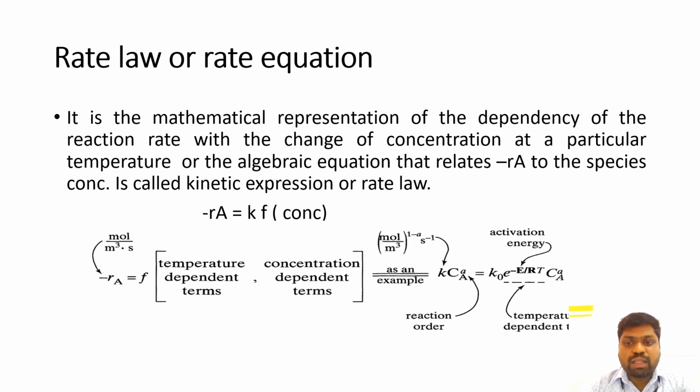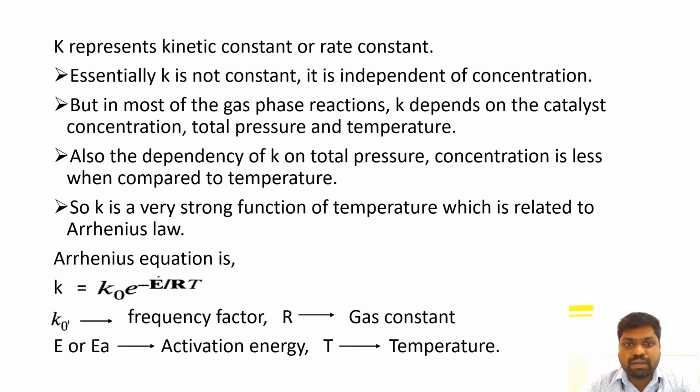So the final output is minus Ra equals k Ca, or k naught e power minus E by RT Ca, where E denotes the activation energy, R the gas constant, and T the temperature. So K represents, as I discussed earlier, the nomenclature discussed here.